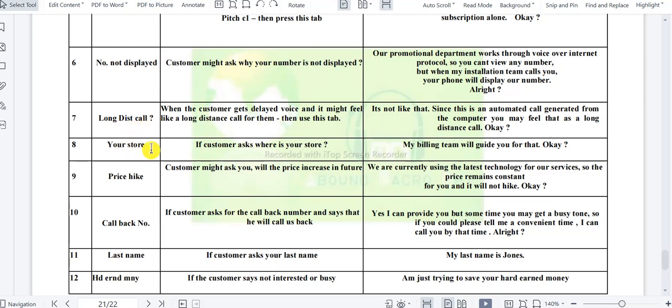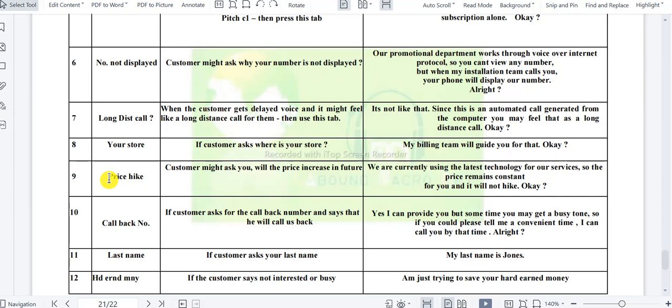Store, your store. If the customers ask where is your store, when the customer is trying to understand where the store is, they might be thinking they should go to the store and book it. So we should not give the address or nearest store to the customer. If they are going there and getting the service, what is the use for you, right? You have to fix an appointment. So you should not give the address at that time, so you have to click your store. It will say my billing team will guide you for that.